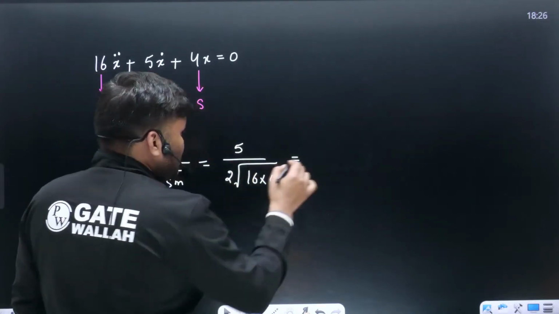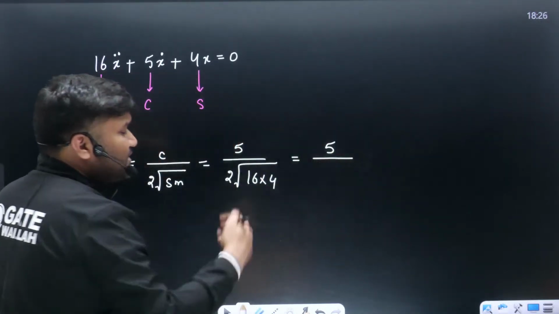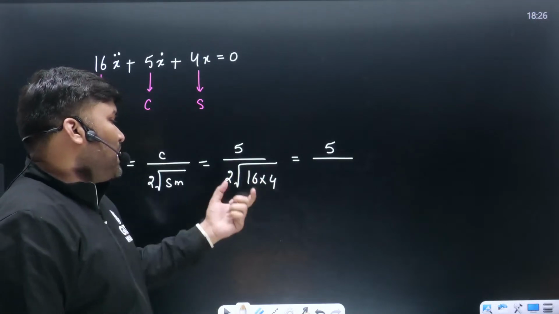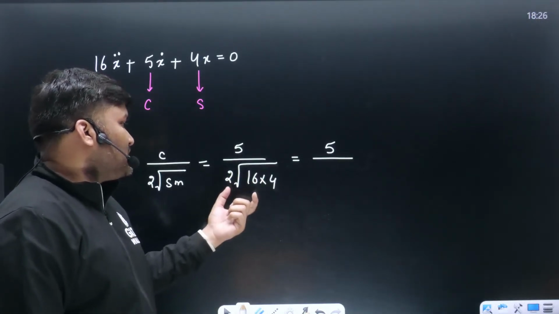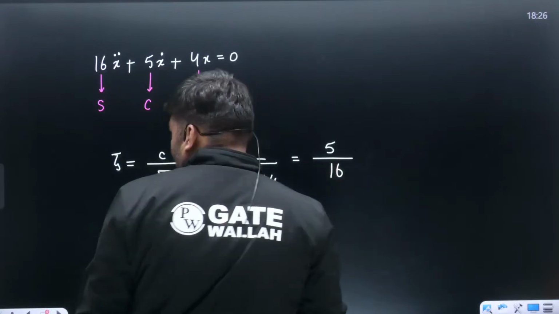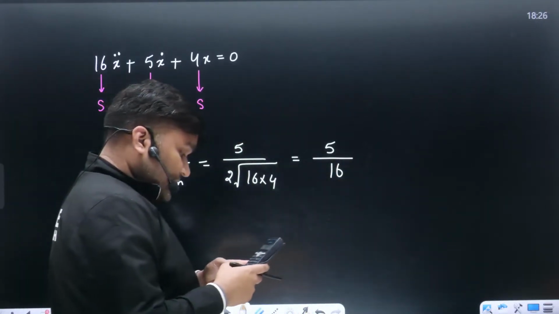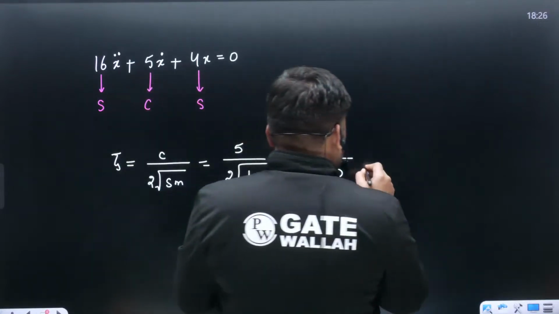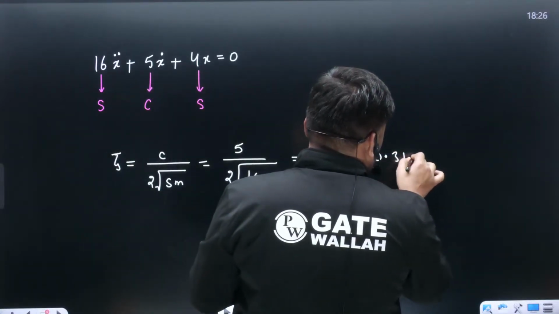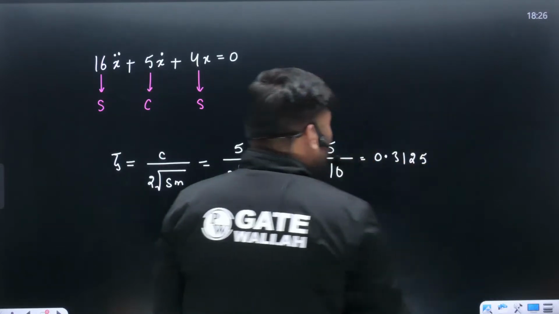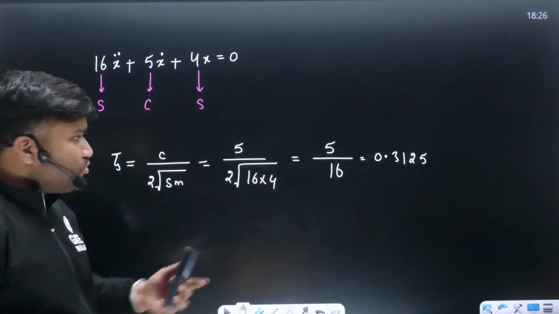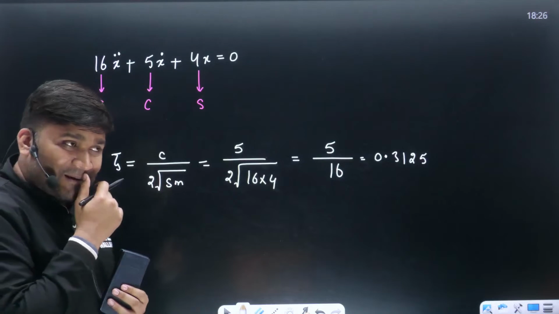This is 5 divided by, I don't even need the calculator here. 4 into 2, the 4 will come out. This will be 4 times 8, so 5 by 16. This value is 0.3125. This is the value of zeta. Damping factor, damping ratio, you have calculated. Okay?